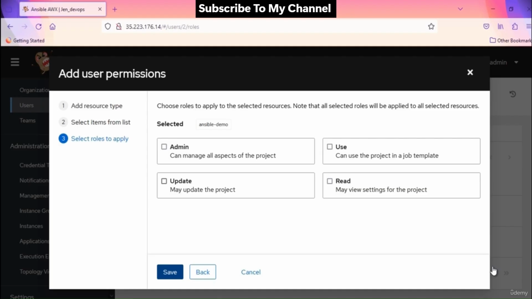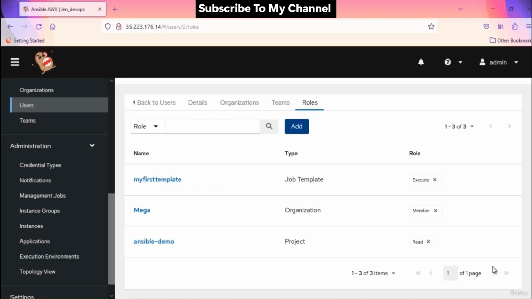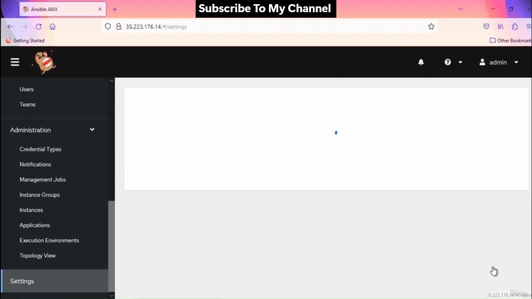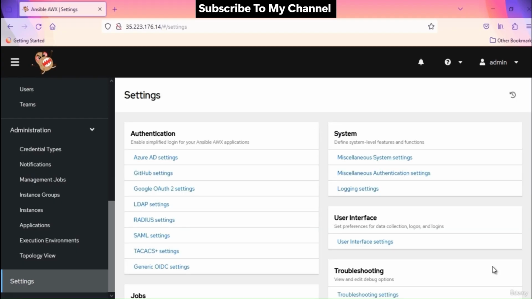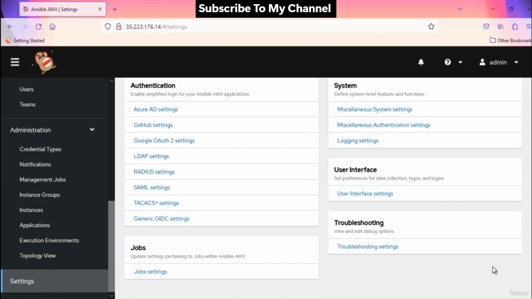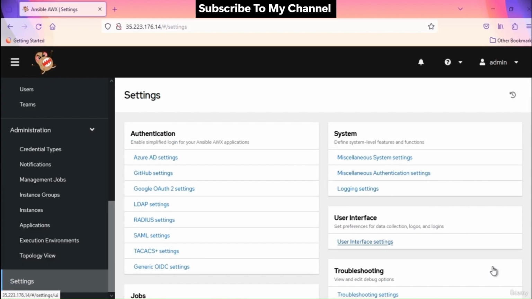Within an organization, roles are relatively stable, while users and capabilities are both numerous and may change rapidly. With that said, let's discuss our final menus here and start the demo. The administration menu provides access to the various administrative options. From here, you can create, view, and edit custom credential types, notifications, management jobs, tokens and applications, etc. The settings menu allows you to apply different configuration settings for AWS. Like here, you can set Azure Active Directory settings, GitHub settings, job settings, user interface settings, and many more.